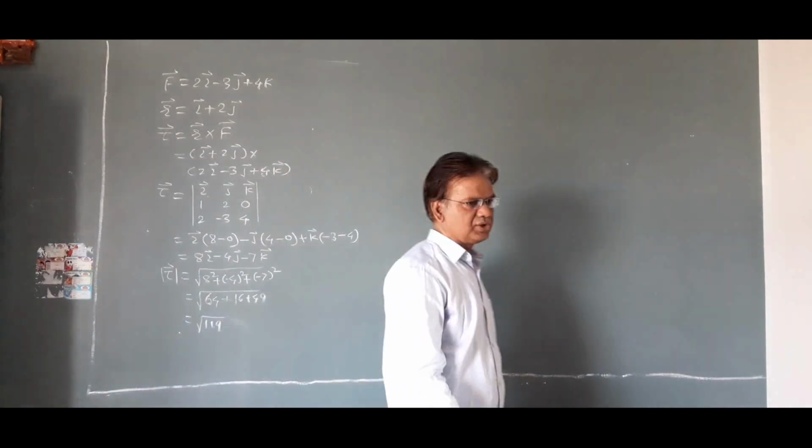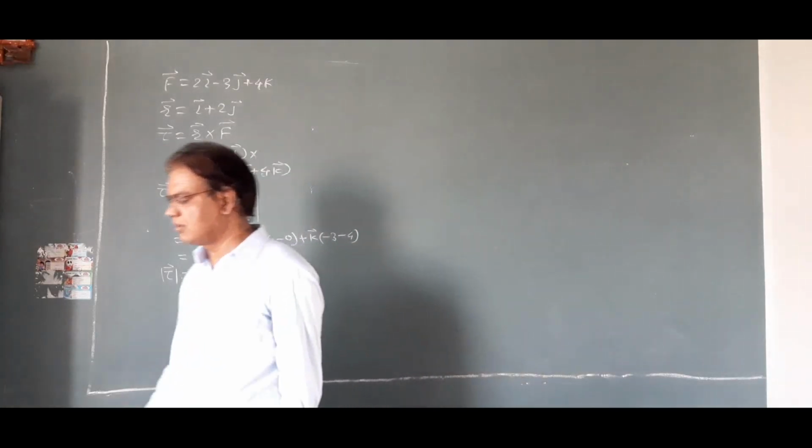This is the magnitude of torque acting on the particle.